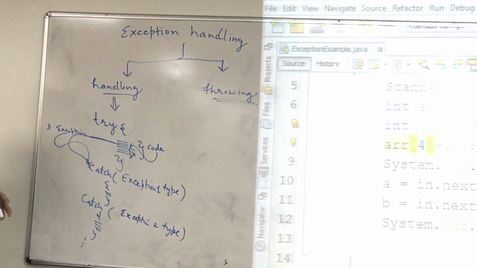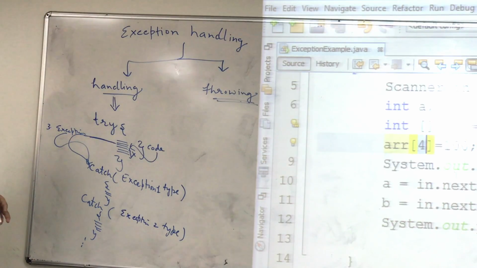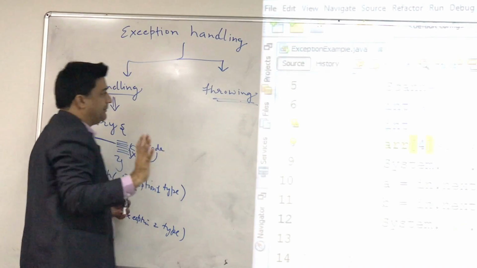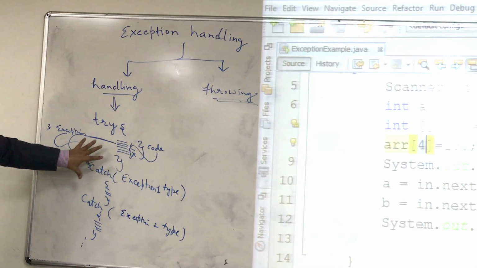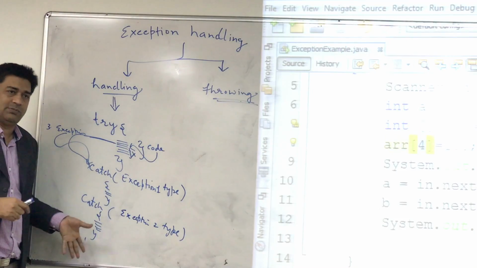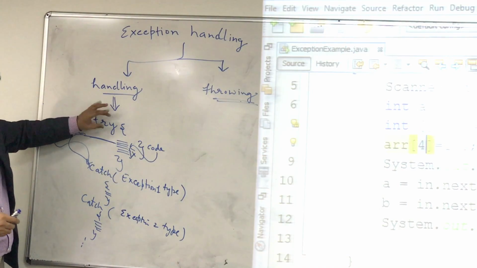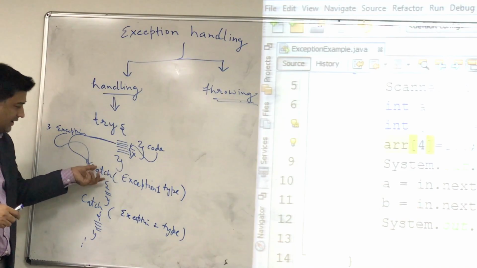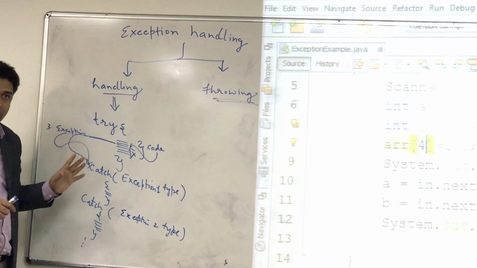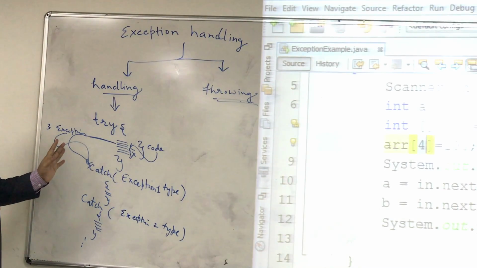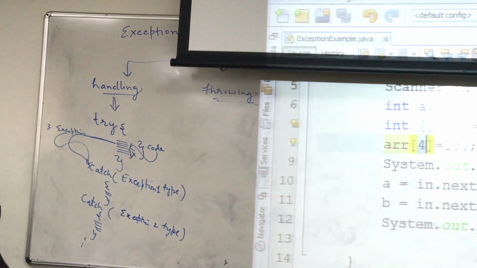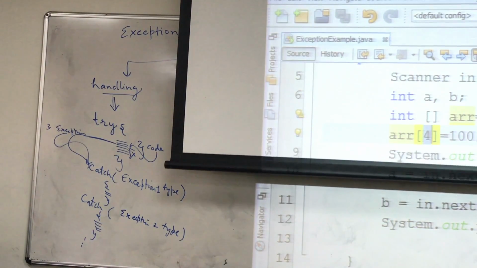So when we say we are handling the exception, or rather what to do with the exception, we handle it, or we sometimes throw it. I hope you have this idea now. Any questions about what we are doing here? We use the try and catch block. We use a try, then the starting block, then we write our code inside it, then we close the try block, and then we write our catch. Clear? Any question? Up to here it's clear? Okay, so let's apply this concept in our code and see what will happen.